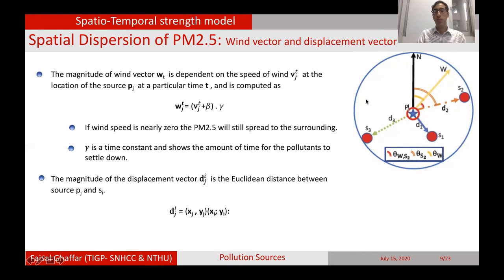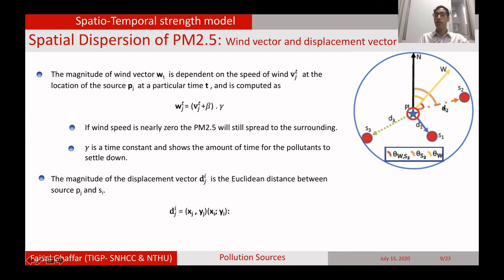Coming to the detail of these three things which we already discussed, the first one is the magnitude of the wind vector. We can actually calculate it from the speed of the wind. So Vjt is the speed of the wind at the location of the pollution source at a particular time, and is computed like this, where beta and gamma are constants. When wind speed is actually 0, the pollution can still diffuse to the surrounding environment, and that's why we have included a beta. The gamma is a time constant, and it shows the amount of time for the pollutants to settle down.